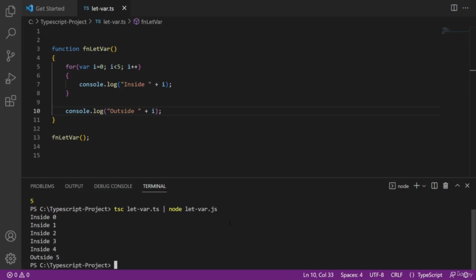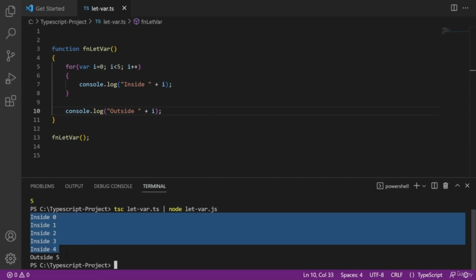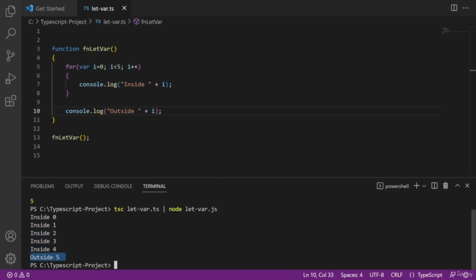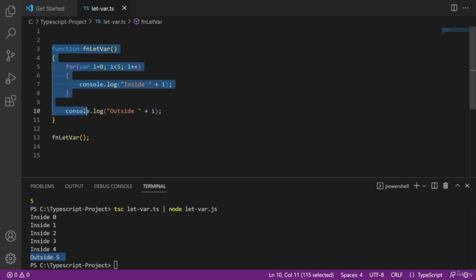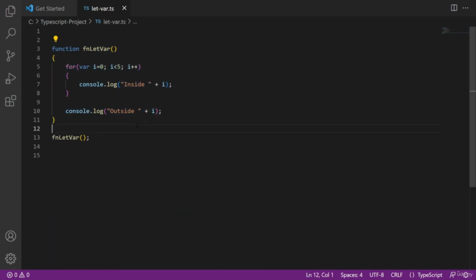Now see, first the statement inside the loop is printed with the i variable value, and then outside the loop also printed with the i variable value again. So i variable is available out of the block also, which means its scope is global, but only inside this function. Remember, even var keyword variable scope will not go beyond this function, only inside the function. But yes, it is out of the block, and that is not a very good thing.